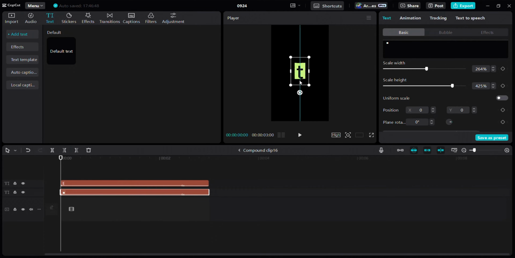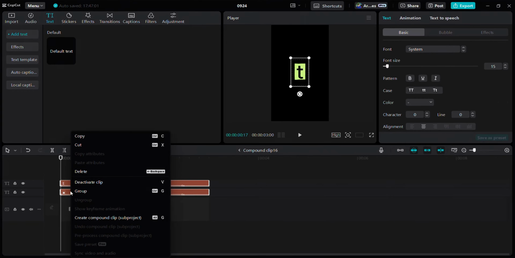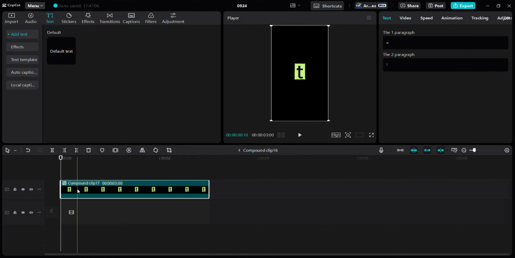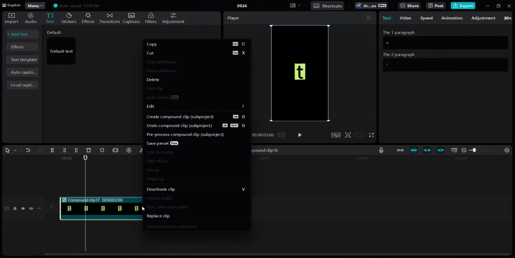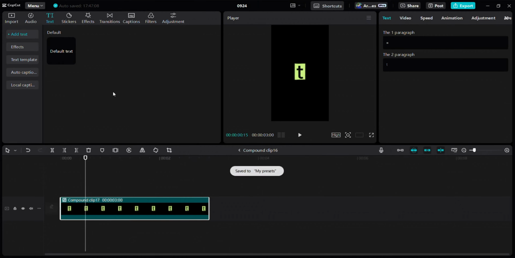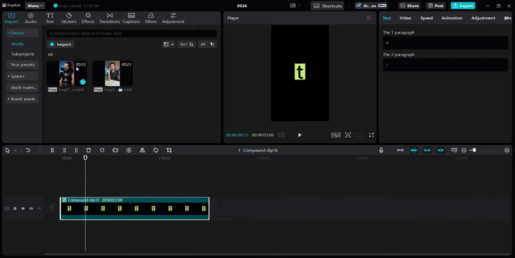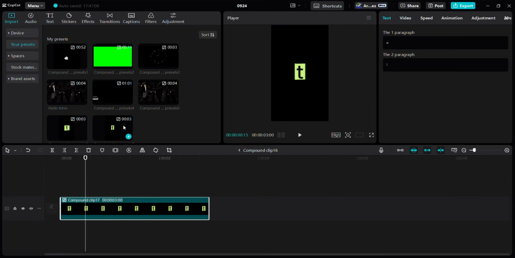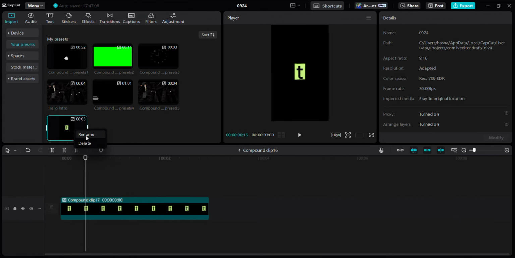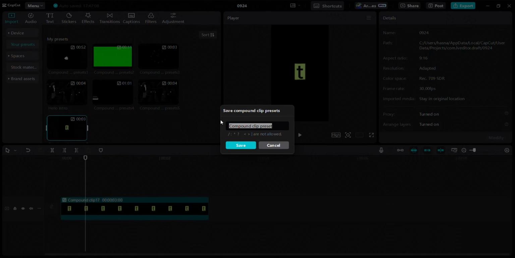Adjust the background size and scale. Then create a compound clip. We're almost done. Now make a preset of it. Here's where the magic begins. For the rest of the caption animation, all we need to do is go to presets and drag this preset onto the timeline and change the letters of the word.